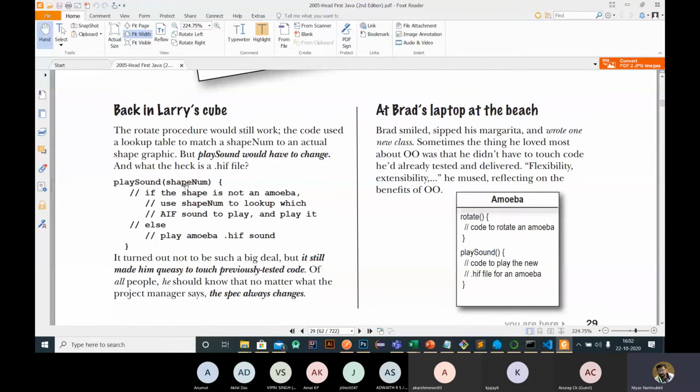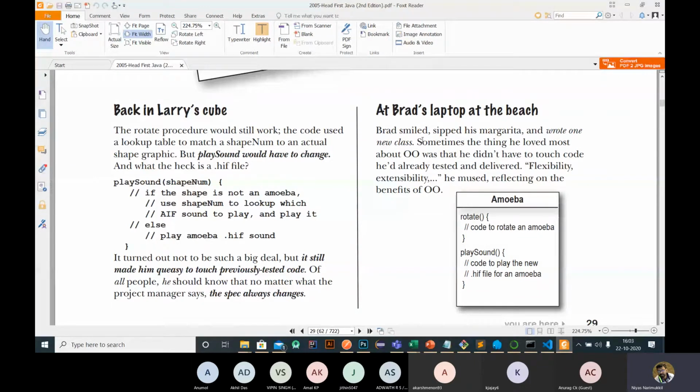Inside the play sound function, it will check whether the shape is amoeba. If it is not amoeba, it will play the AIF file. If it is amoeba, then it plays this amoeba-specific file. So he needs to provide an if condition over there. But in the case of Brad, he creates another object, because a new object comes, right?